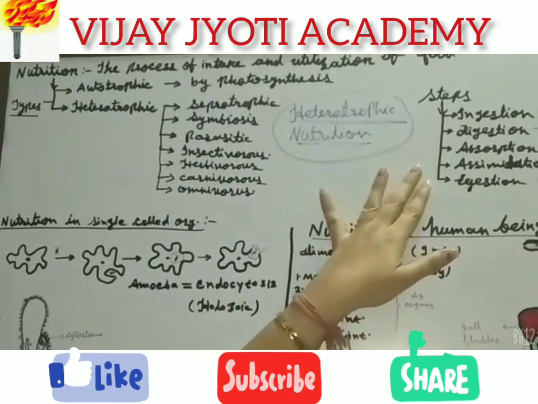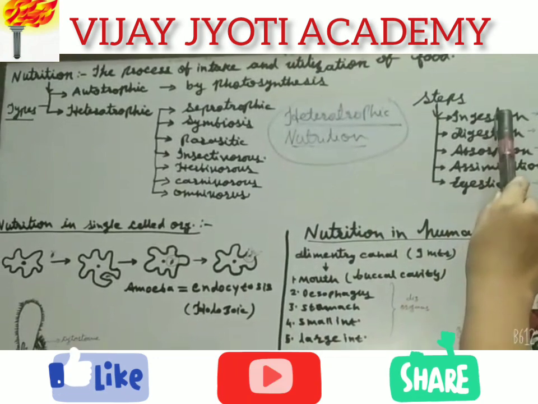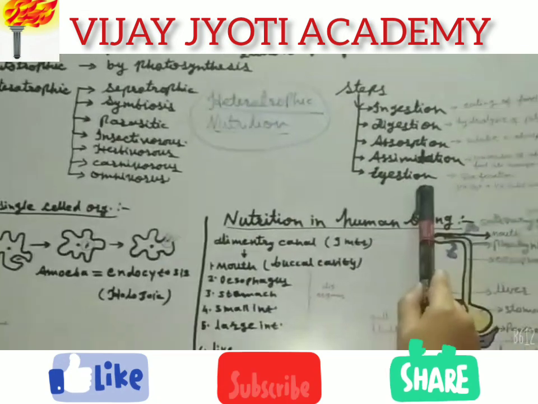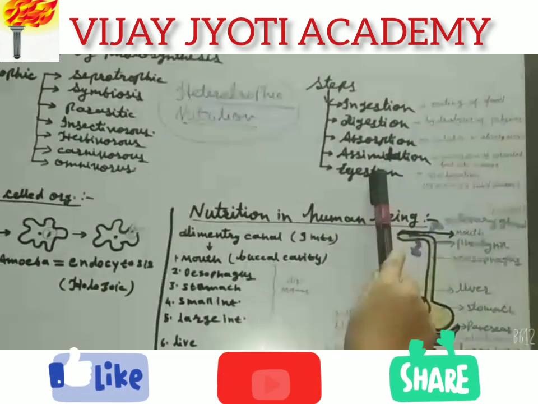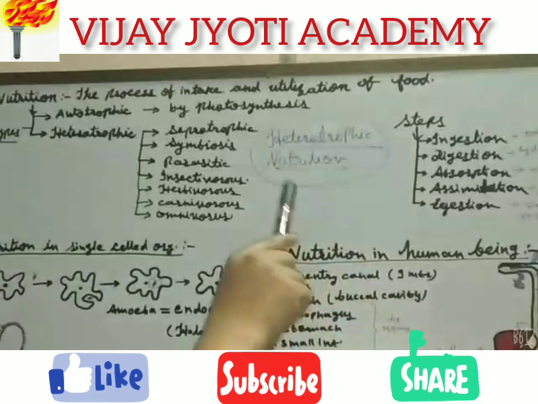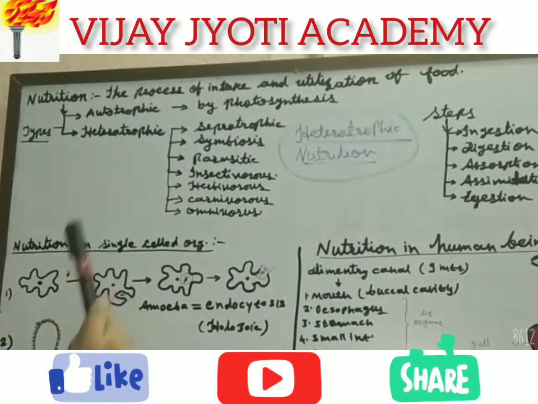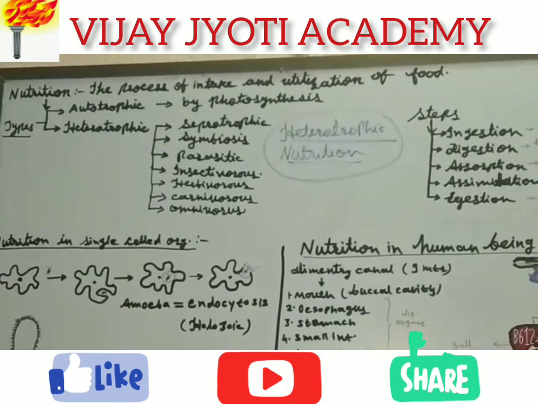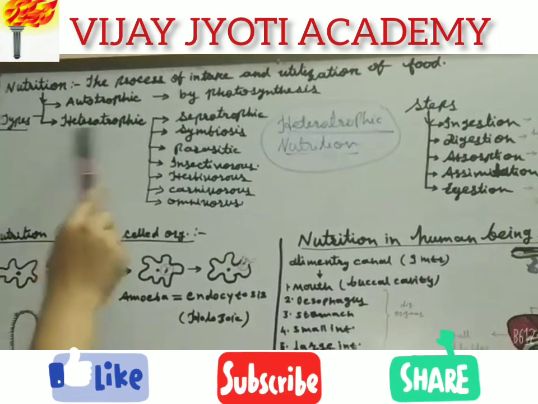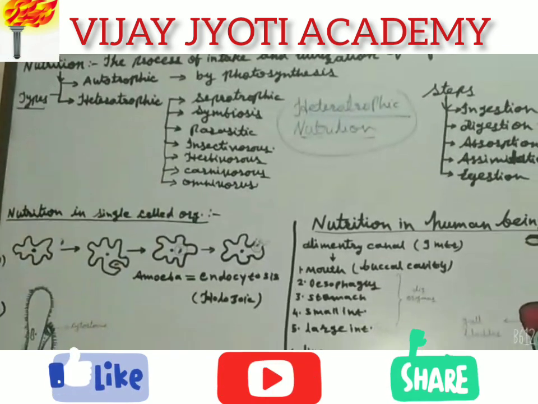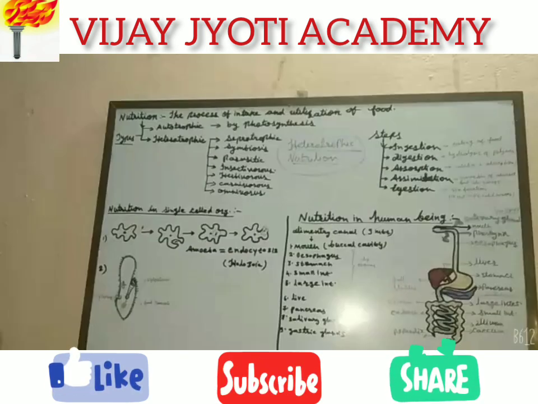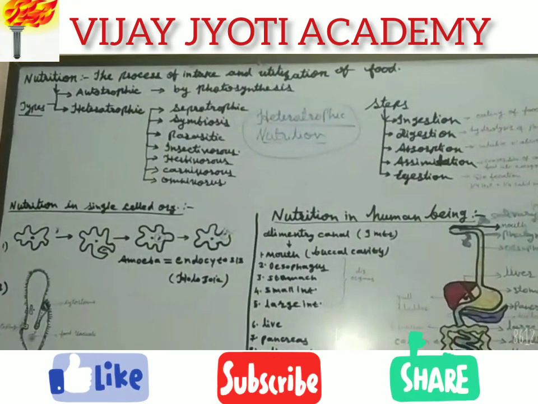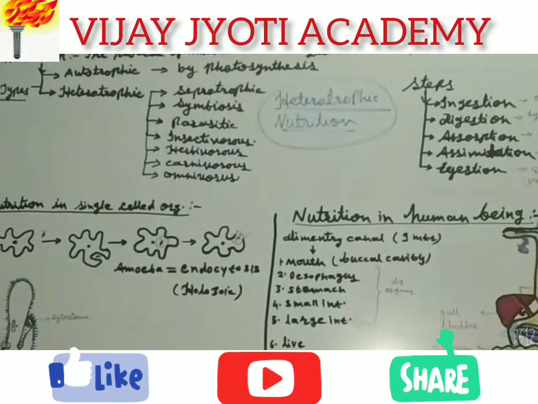When nutrition takes place, it completes in 5 steps. These steps are ingestion of food, digestion of food, absorption of food, assimilation of food, and egestion of food. Nutrition is of two types, heterotrophic and autotrophic. Autotrophic we have already studied, which takes place in plants only through photosynthesis. Heterotrophic nutrition takes place in those organisms which are not able to prepare their own food by themselves, and they are dependent on other organisms such as plants or other organisms for their food.